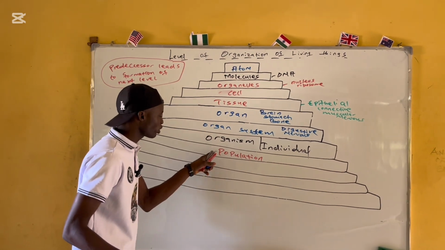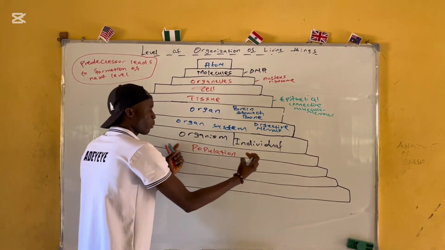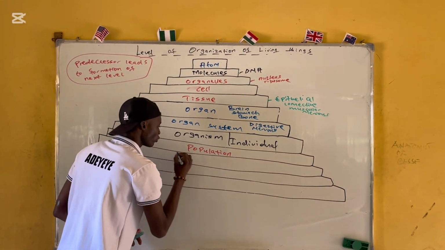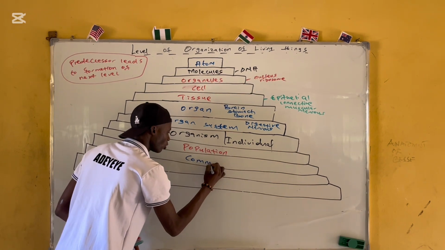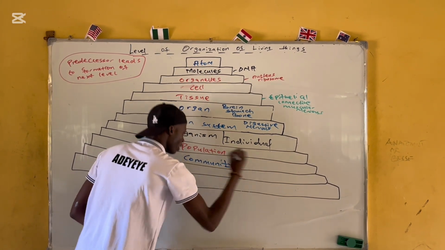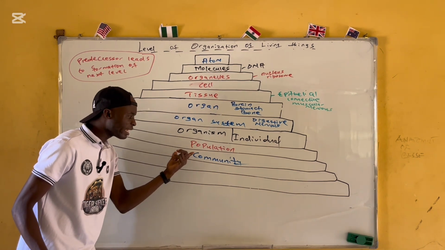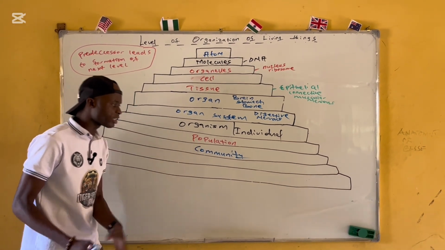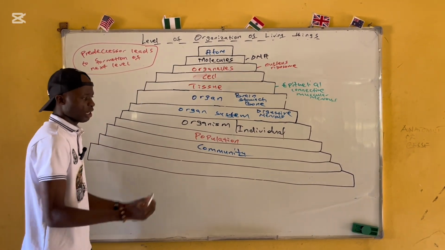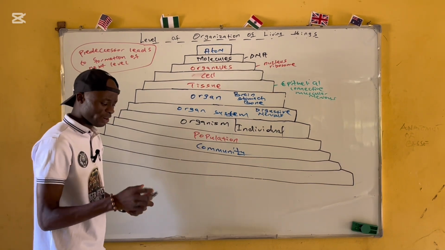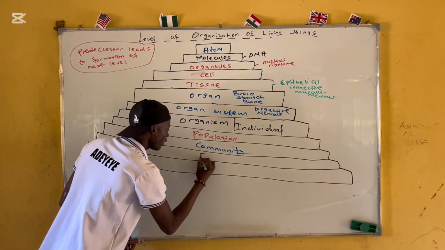Now, when we have a population, the next level of organization: when two or more populations come together, what are they going to form? They are going to form what we call a community. Let's see that. Community. Okay. So when we say community, we are adding two or more populations in a particular area. When two or more communities are in an area, what are they going to form? They lead to what we call an ecosystem.